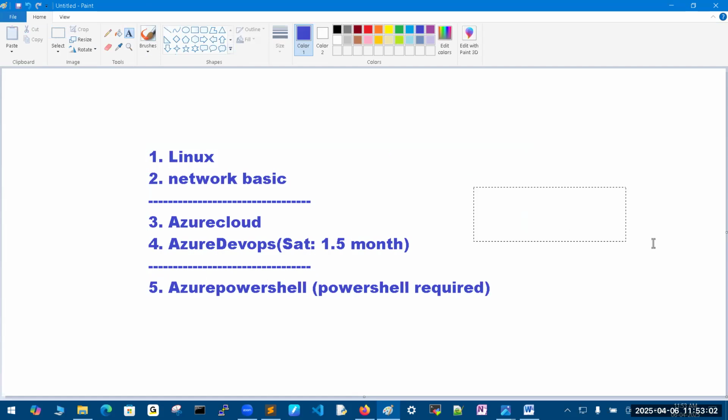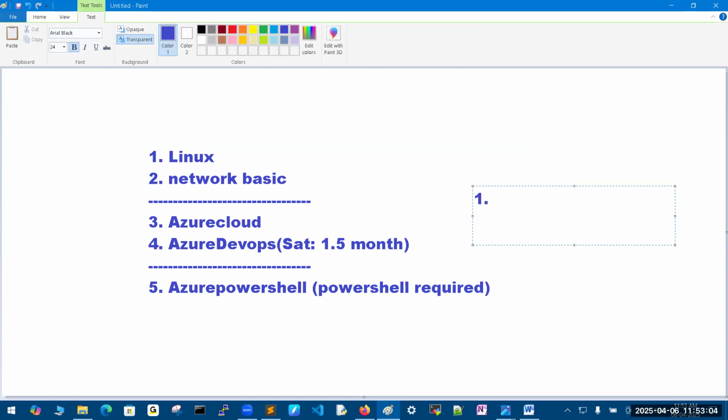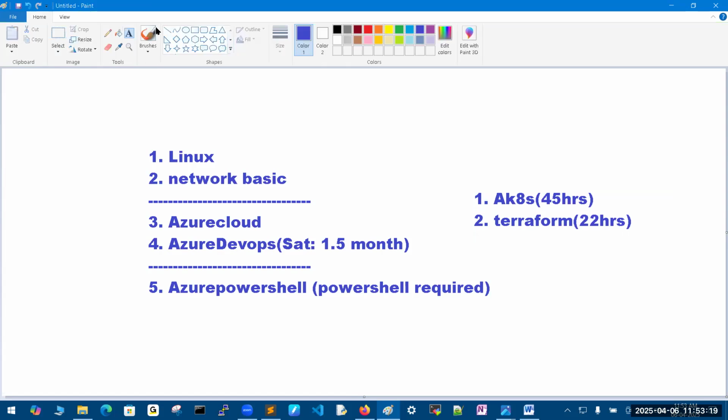Apart from this, you are going to learn Azure Kubernetes and Terraform, these two. Azure Kubernetes alone will take 45 hours, and Terraform will take 22 hours. Last time, 22 hours it took. Sir, this is outside of this course.